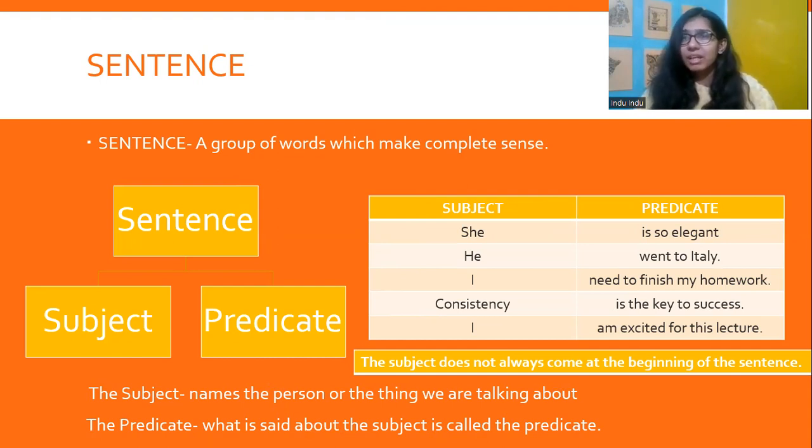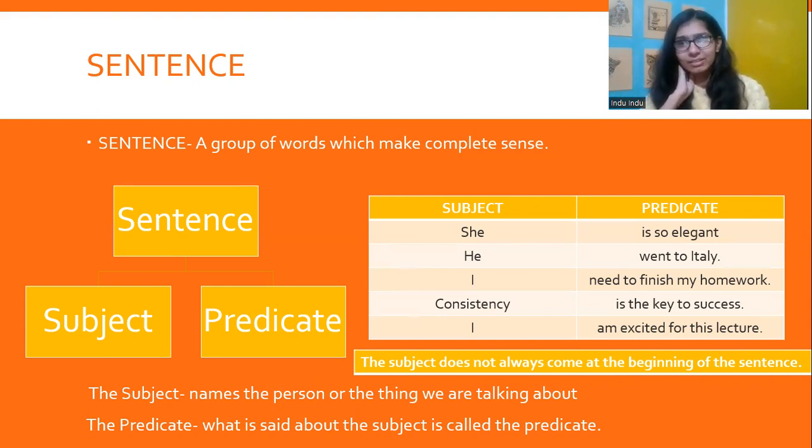Or I want to drink water. So I am the subject, want to drink water is the predicate. Okay, another example could be her doorbell is ringing. So her is the subject.